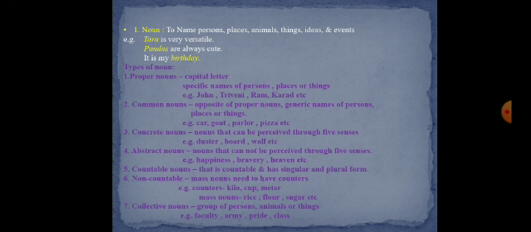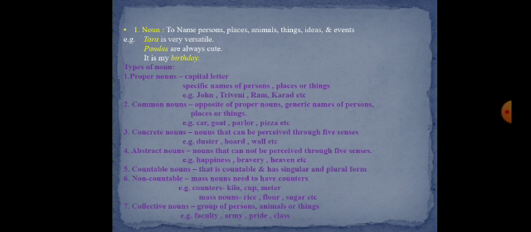Now let's see this example. Tara is very versatile. Here the italicized word noun, that is Tara, refers to a name of a person. Let's see the second one example. Pandas are always cute.